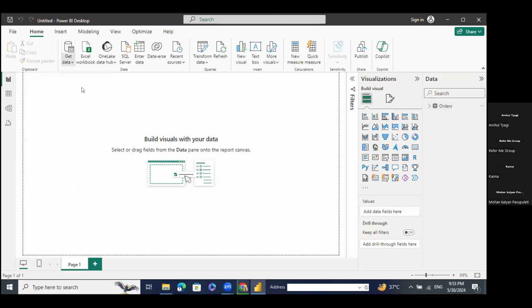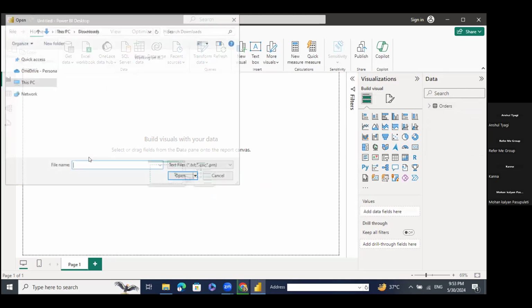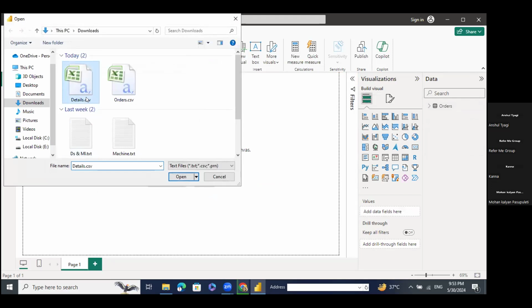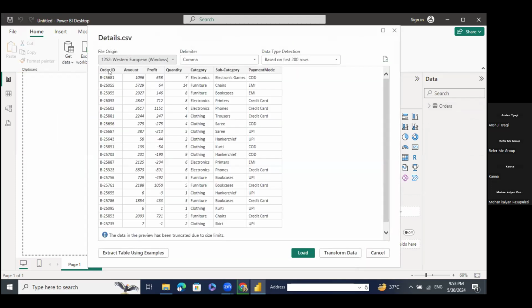Now I will import the next file. Again I have to click on Get Data, and now I will choose Text/CSV as my file is in text CSV format. So now I need to import details, right? I will click on the enter button, and it will also take the same time. The procedure is the same, it will redirect me first. So here you will be getting order ID, amount, profit, quantity, category, subcategory, payment mode.